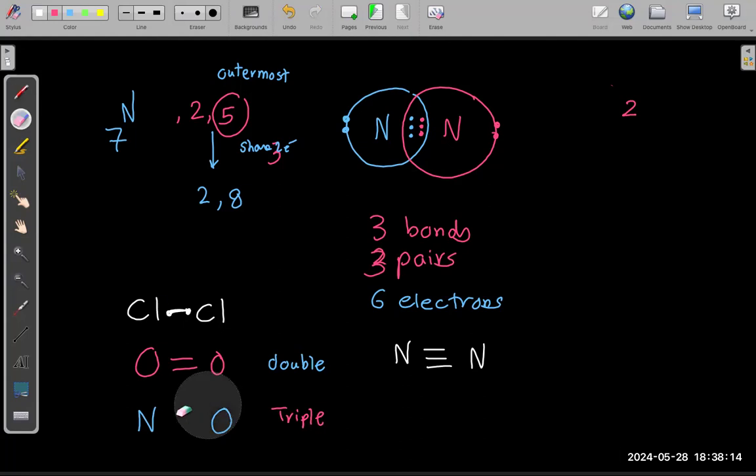Why triple covalent? It's nitrogen, not oxygen. Because there are 3 lines in between. And this one is called a single covalent bond.